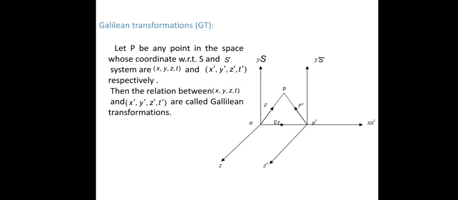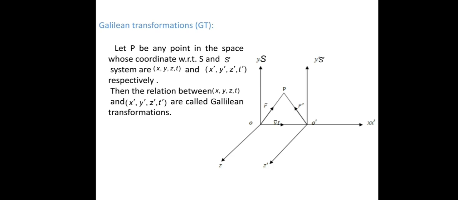As we say, Newton defined time to be absolute, that is, it does not depend on any external forces, or it is the same for all. So the times t and t dash are equal, and the Galilean transformation is the relation between x, y, z, t, that is the coordinates of the point P in S, and the coordinates of the point P in S dash. The relation between them gives the Galilean transformation.